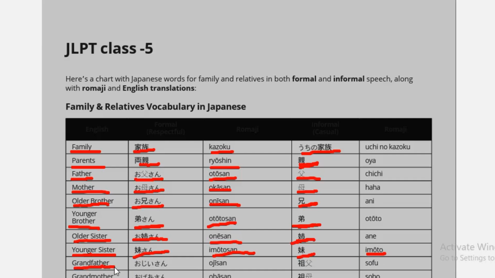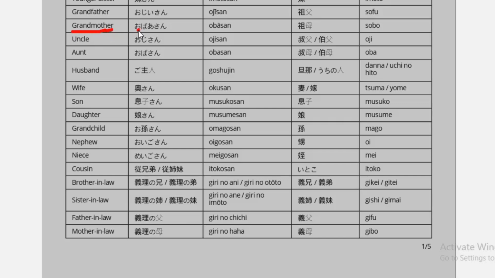For grandfather it is ojiisan, and sofu in the informal way. For grandmother it is obaasan, and sobo in the informal way.